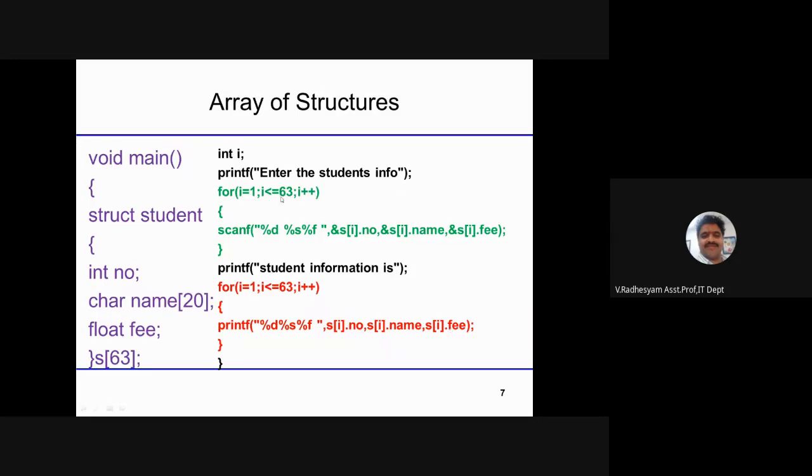You can customize this 63 with your own number of students. That means you can consider any n value and ask how many students are there in your class. Suppose in a B section, there may not be 63 members. Suppose there are 65 members. You cannot change the code every time. So you can consider 63 as an n value, and the n value will also be entered by the user.